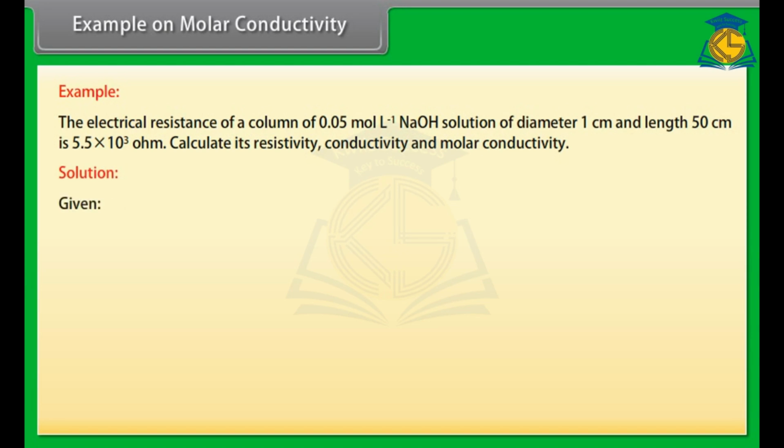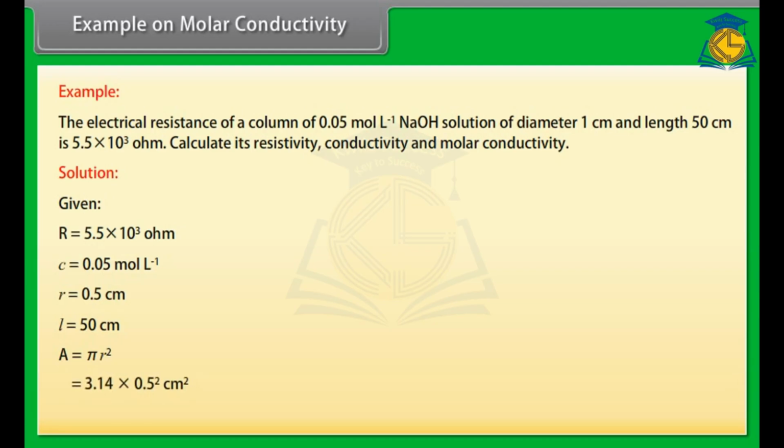Here given values are R is equal to 5.5 into 10 raised to the power 3 ohm, C is equal to 0.05 mole per liter, r is equal to 0.5 centimeter, L is equal to 50 centimeter. We know that area is equal to pi r square. By putting the values, we get area is equal to 0.785 centimeter square.